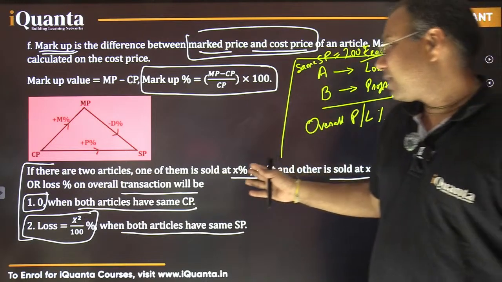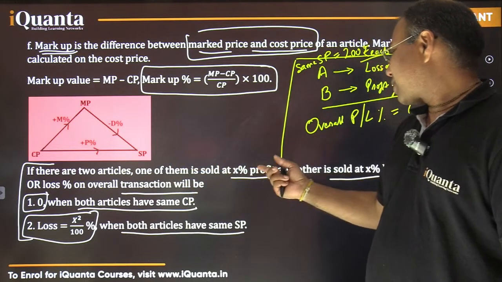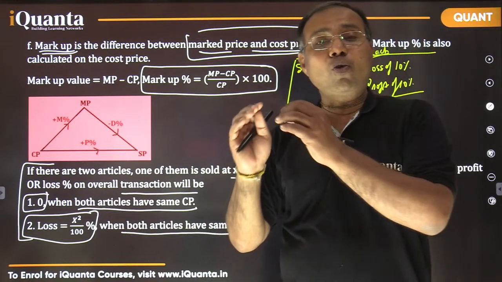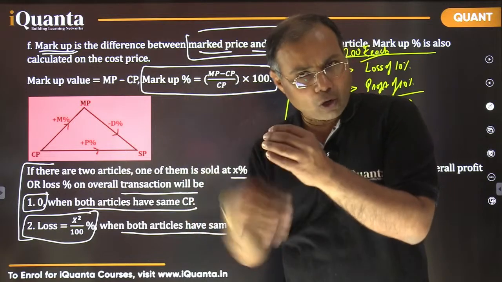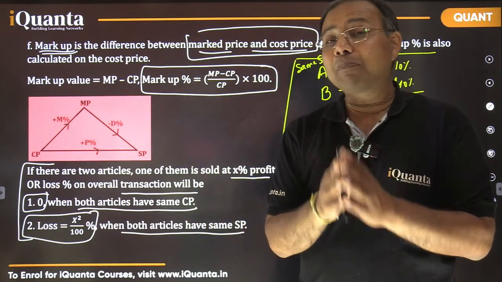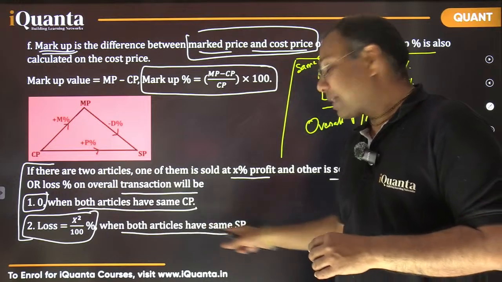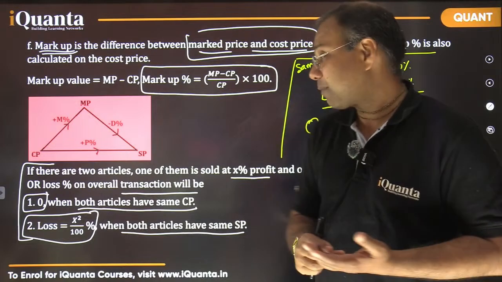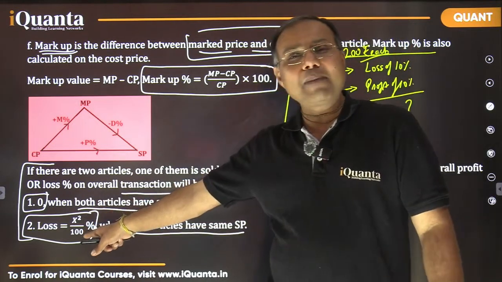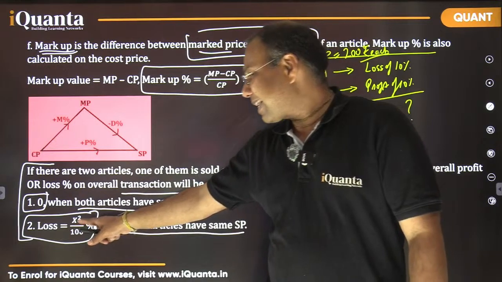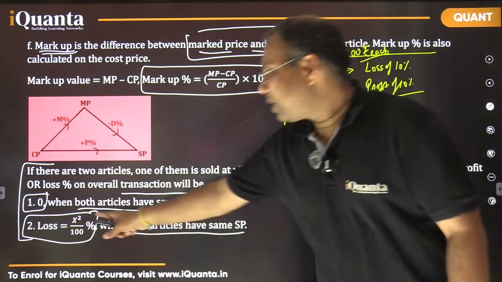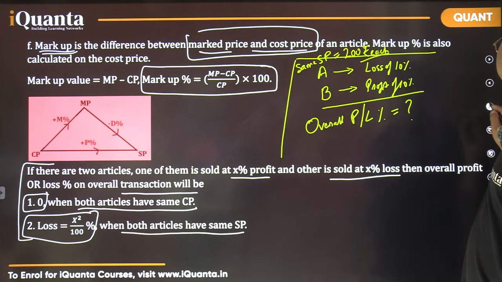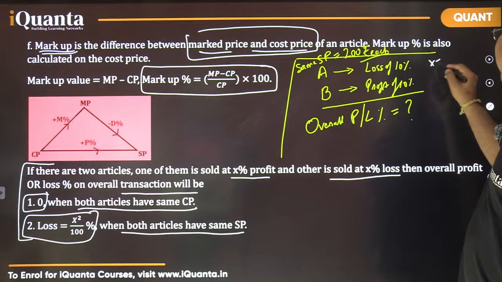So one of them is sold at a profit of X%, the other at a loss of X%. Basically both have the same percentage of profit and loss, and both are sold at the same selling price. In that case, what is the overall profit or loss percent? For that we can directly apply this result: X square by 100%. What is the value of X here? It is 10% given, so X is 10 here.